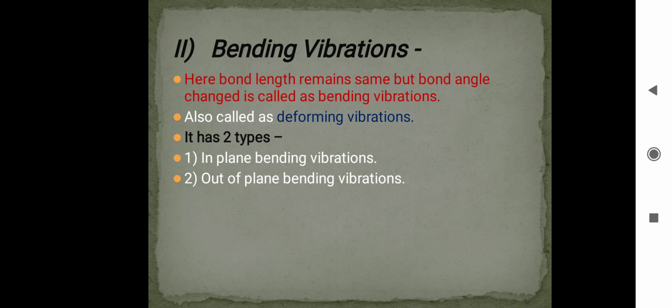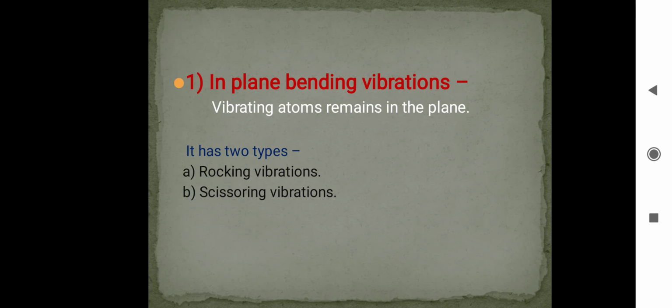First is in plane bending vibrations and second is out of plane bending vibrations. First, in plane bending vibration means the vibrating atoms remain in the plane, and it has two types. First is rocking vibrations and second is scissoring vibrations.